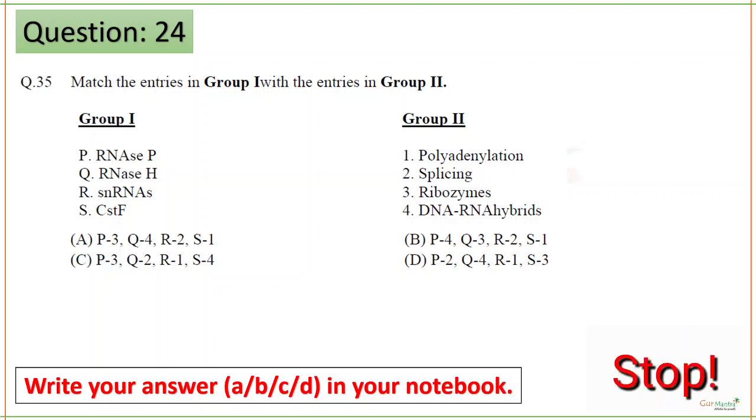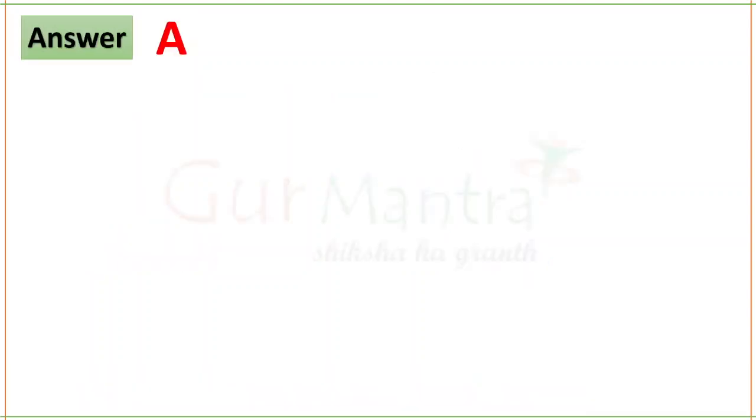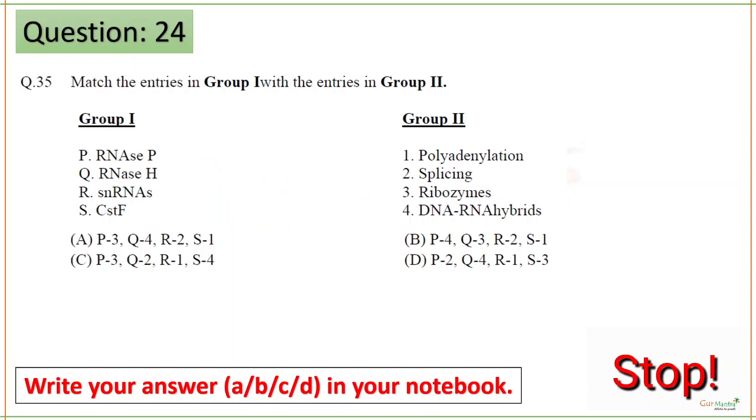Okay, so match the following again. Can you see so many match the following questions are asked? And these are questions from the basics which you have learnt in the concepts. You should be really thorough to simply match the options. The correct answer for this question is option A. So RNase P is for ribozymes, RNase H is for DNA-RNA hybrids, snRNA is for splicing purpose, and CstF is for polyadenylation purpose.